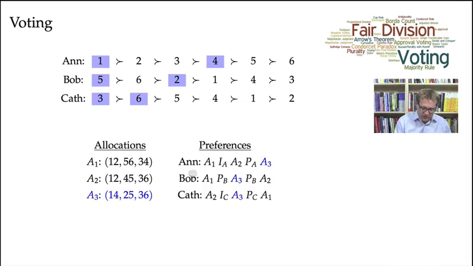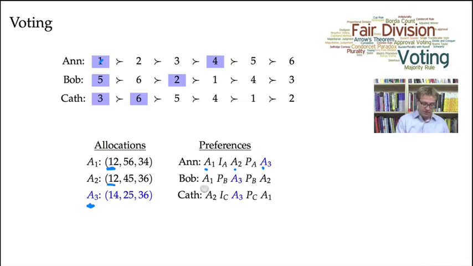Well, Anne's preferences over the divisions are going to be, she's going to be indifferent between A1 and A2. Those allocations give her both her top 2 choices. The last allocation, A3, gives her first and fourth choice. So she'll be indifferent between allocation 1 and allocation 2 and prefer those strictly to the last allocation, A3.